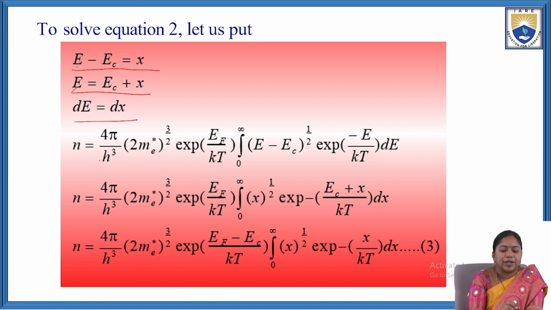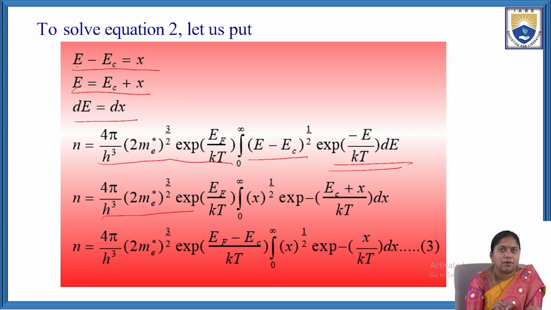Then the equation can be written as n equal to 4π/h³ (2me*)^(3/2) e^(EF/kT) times the integral from 0 to infinity of (E − Ec)^(1/2) e^(−E/kT) dE. Now, in place of E − Ec we can write x to the power of half, and the value of E is Ec plus x, so in place of E we write (Ec + x)/kT, into dx.